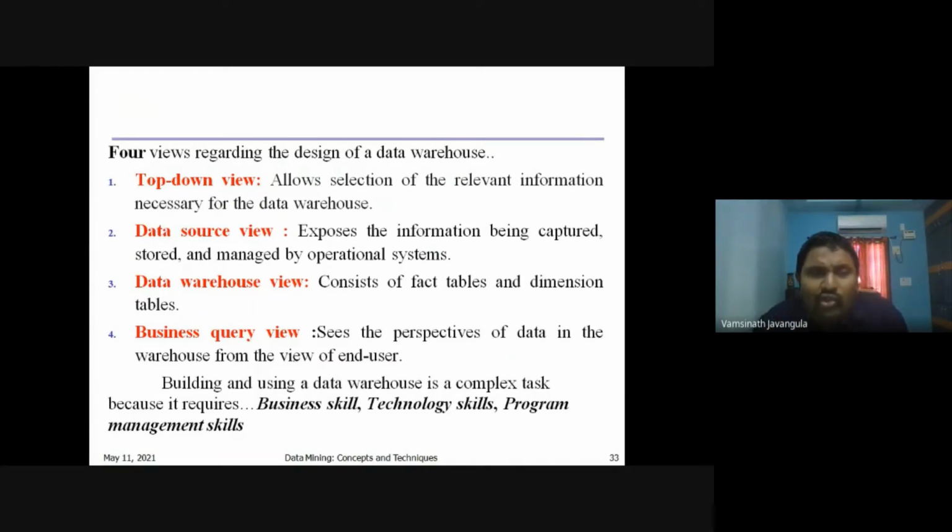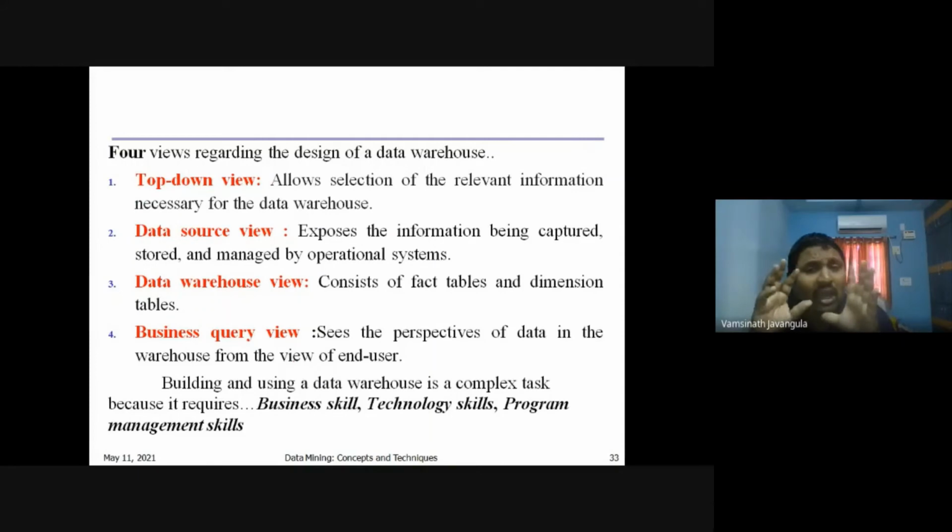So what are the four views you are having? The first view is the top-down view. It allows you the selection of relevant information for the data warehouse. So what exactly is the information which has to be contained inside the data warehouse is given by a view called the top-down view. Next view is the data source view.